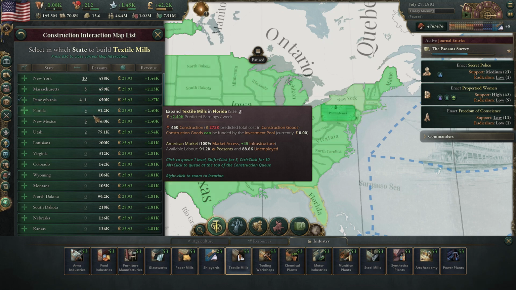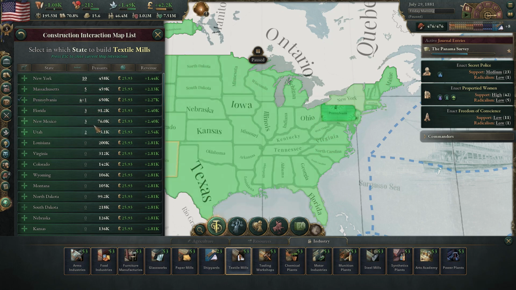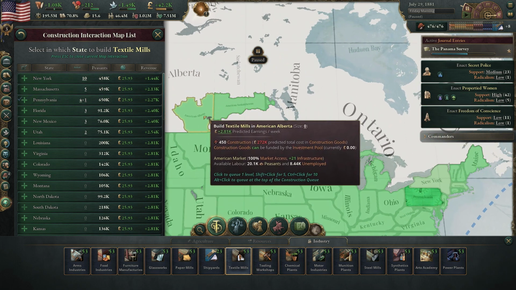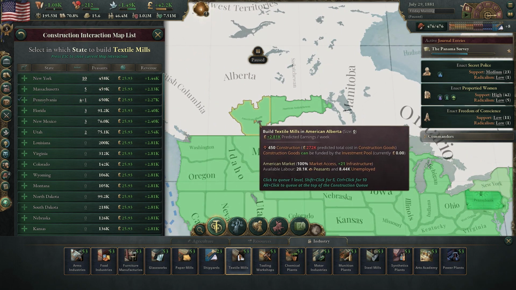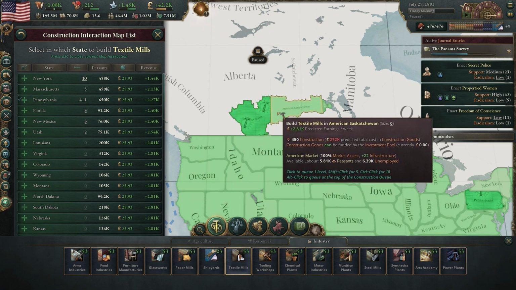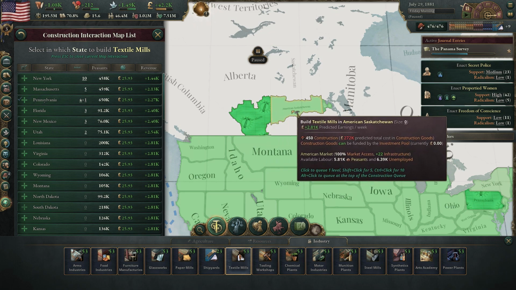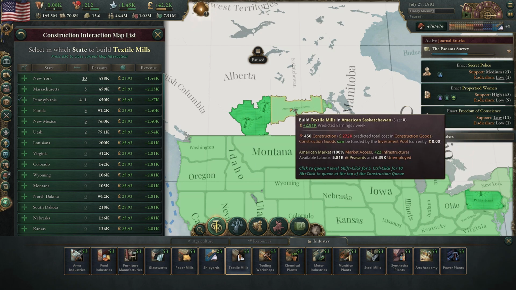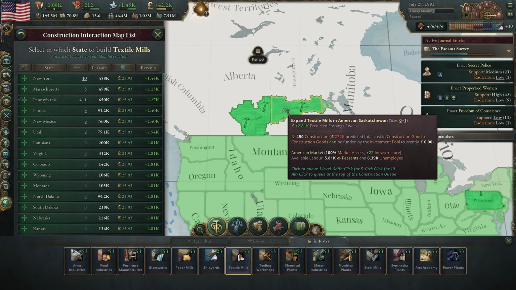We'll do one here in Pennsylvania. And I'm really feeling like maybe we should get one in one of those areas where we had low standard of living. Like maybe here. You can't build up very high here because there aren't a lot of peasants, but you could get one level just to give their people something to work on. Same thing here. They have just enough peasants to employ one level of this. So yeah, we could do that, just to give them some jobs up here.